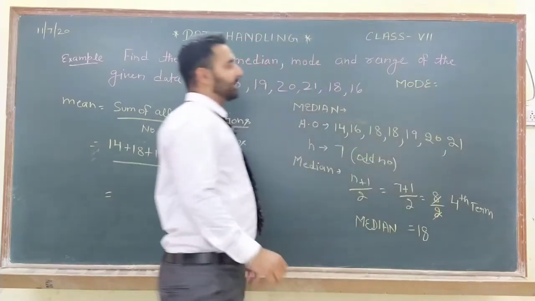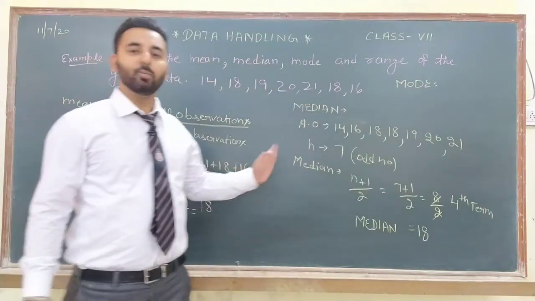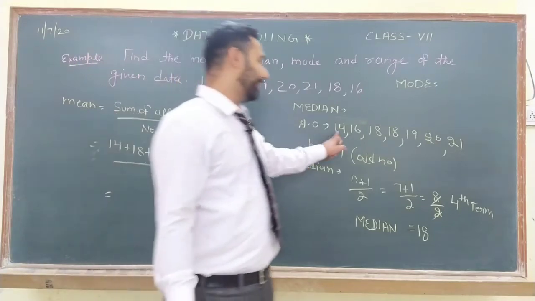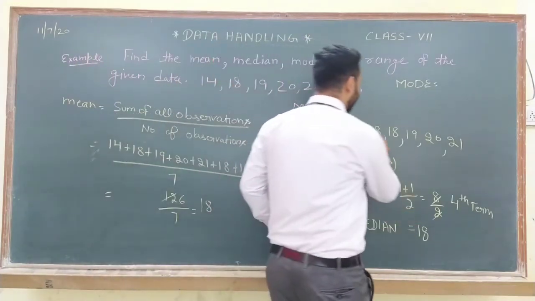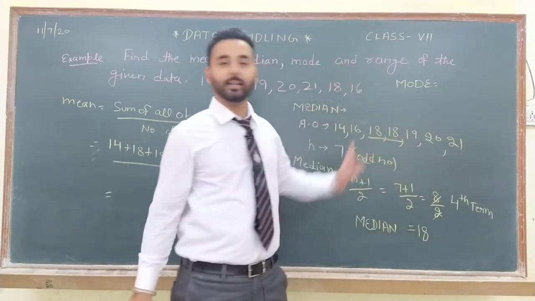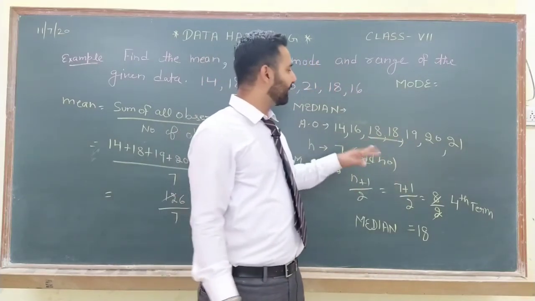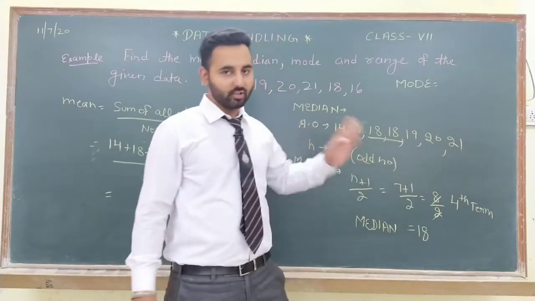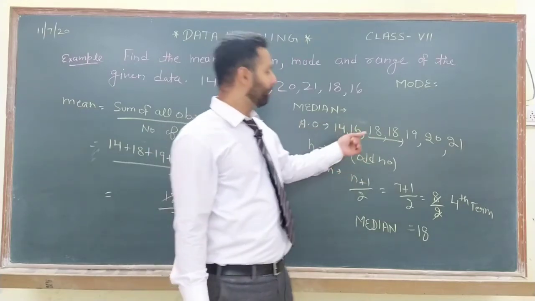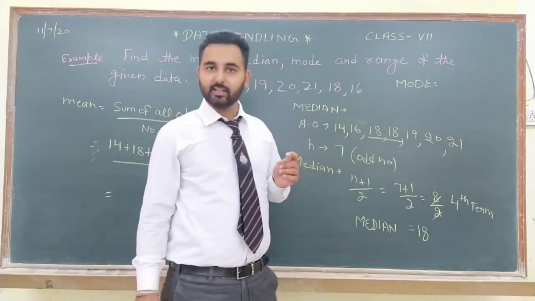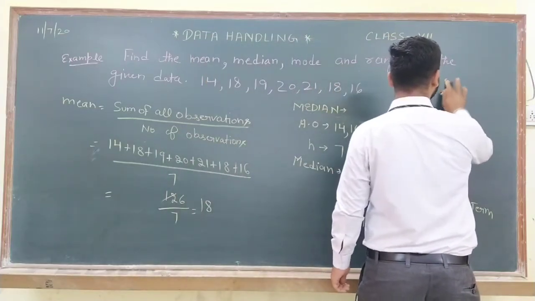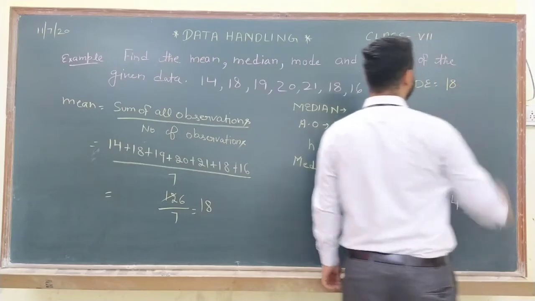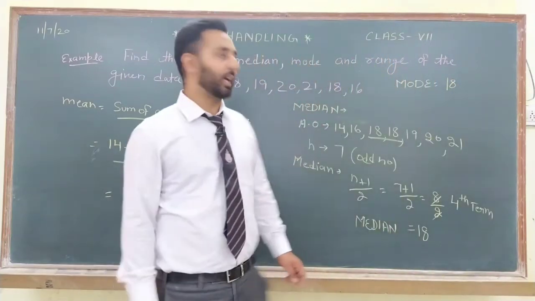Now the next thing which we have to find out is the mode. Mode means the number which is present most of the time. So check, 14 is present one time, 16 also one time, but 18 is present 2 times. No other number is present 2 times, the rest are all present one time. So the frequency of 18 is higher than the others. So the mode will be 18 because it is present 2 times.